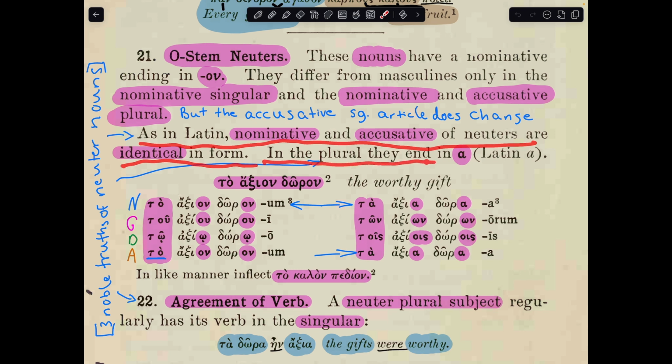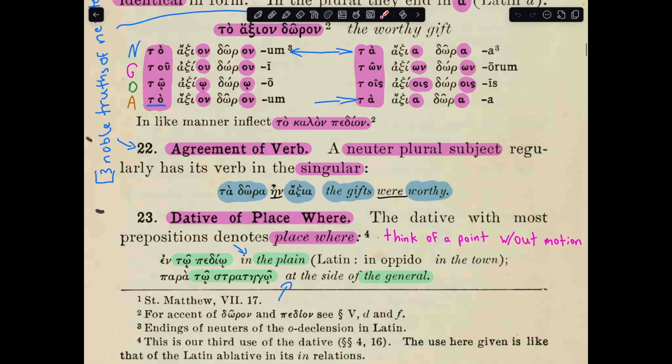In the plural, they end in alpha, Latin a. So you can see right here that these alphas, that is your accusative and nominative plural, and they're the same. This is an Indo-European trend. Ta axia dora, the worthy gifts. Now the book shows you how to decline it, and it wants you to inflect to kalon pedion, so that you follow the same rules and memorize it. I'm not going to do that.